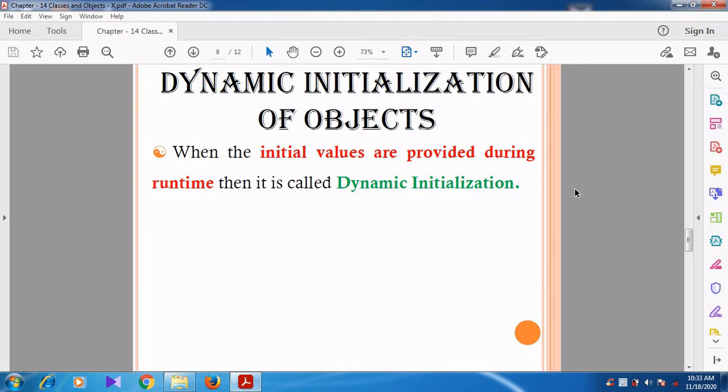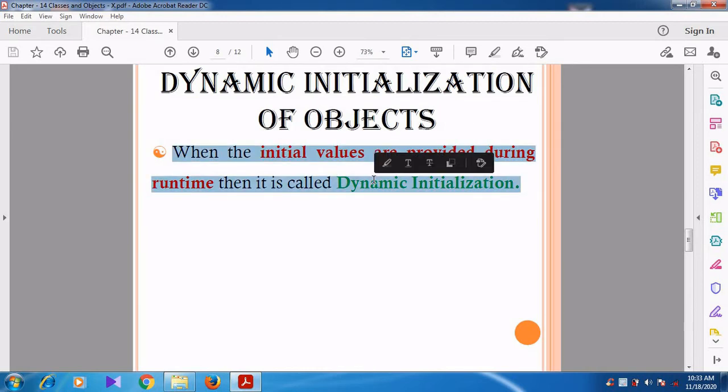Again I repeat, dynamic initialization means the values will be given at runtime. The user will give the value. Whenever we are creating the program, we are not going to give the value. Whenever we are running the program, some other user will give the values. That is called dynamic initialization.